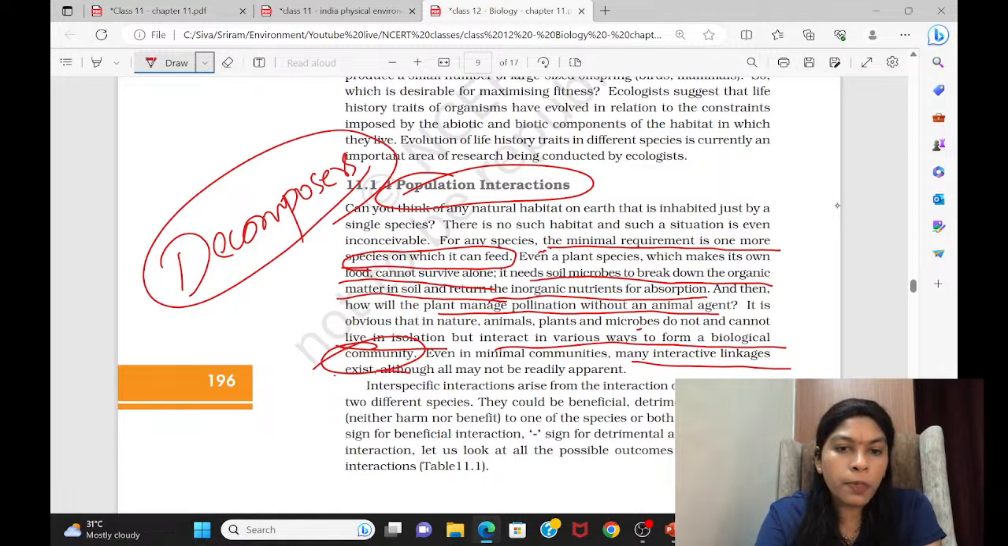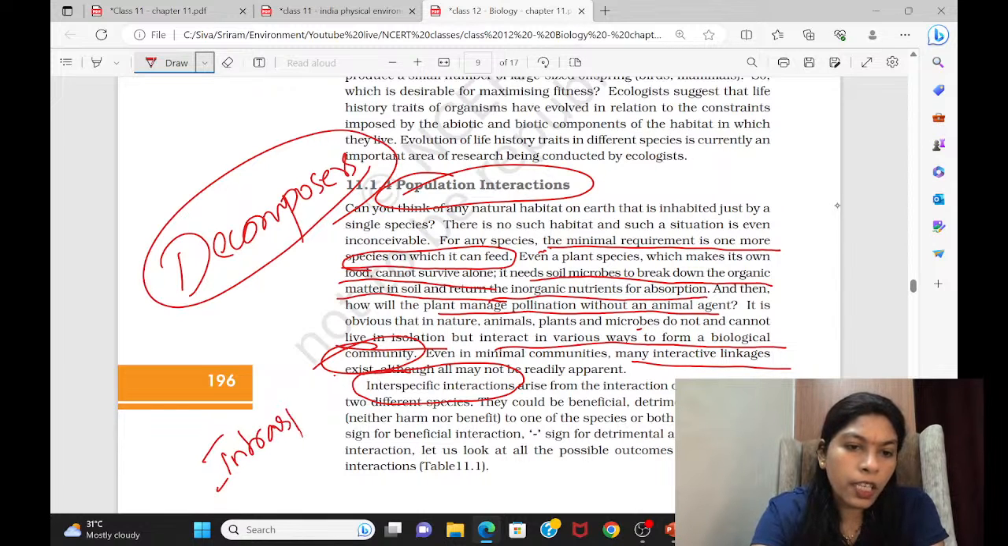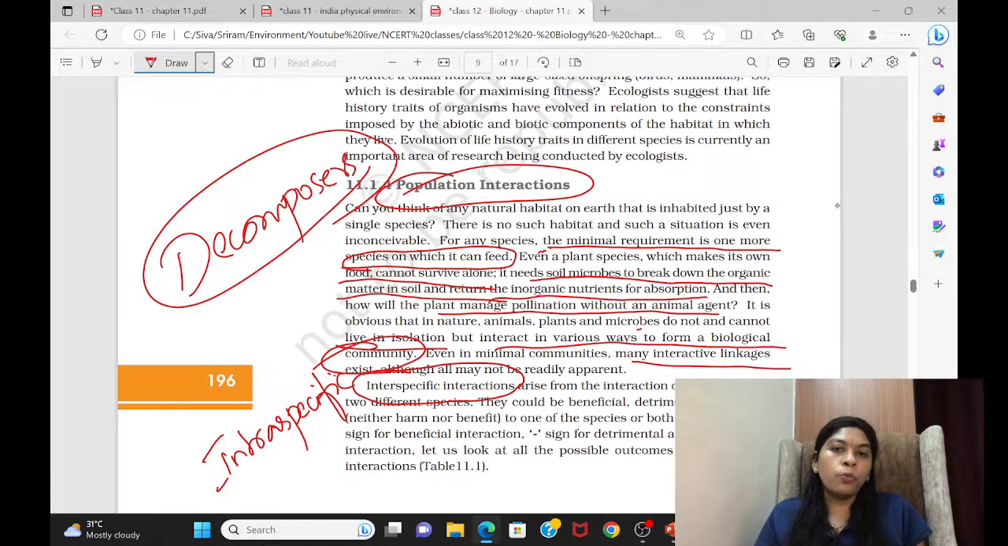So interspecific interaction and intraspecific interaction. These are the two types of interaction. One is interspecific, another is intraspecific. Intraspecific means interaction among the own community. Humans interacting among themselves, that is intraspecific interaction. Interspecific interaction means humans interacting with plants.